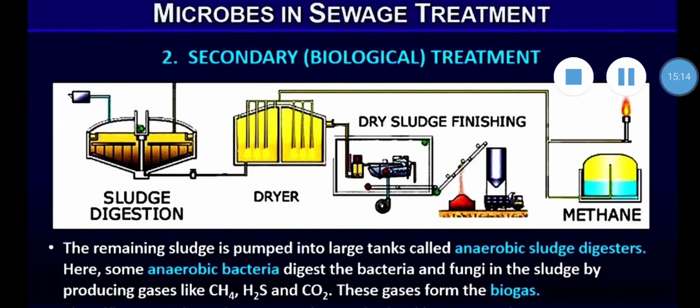The remaining sludge is pumped into large tanks called anaerobic sludge digesters. Here some anaerobic bacteria digest the bacteria and fungi in the sludge by producing gases like methane, hydrogen sulfide and carbon dioxide. These gases form the biogas. So here you can see the production of biogas in the tertiary treatment.